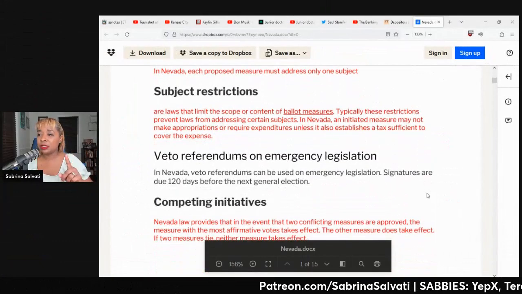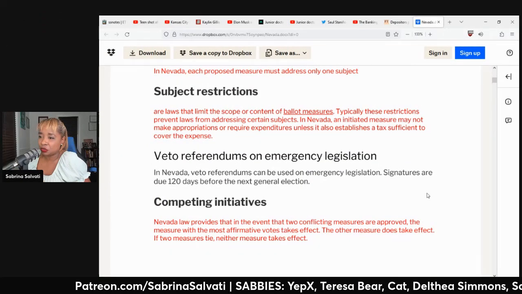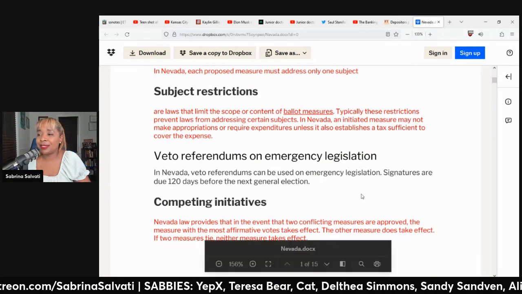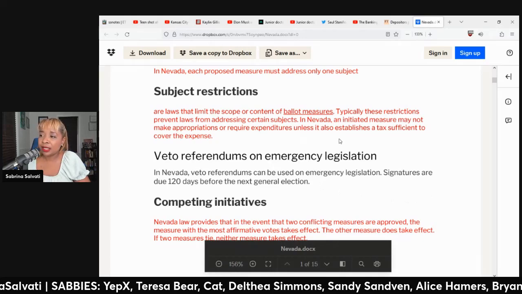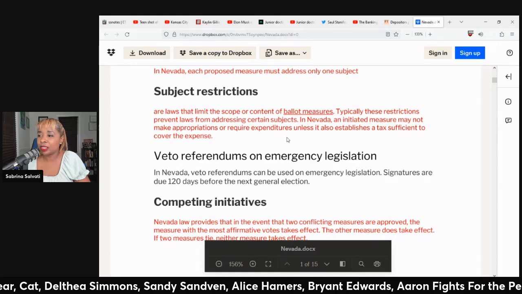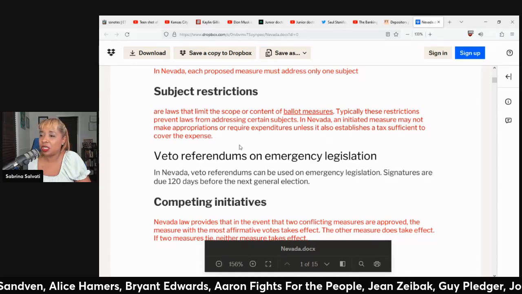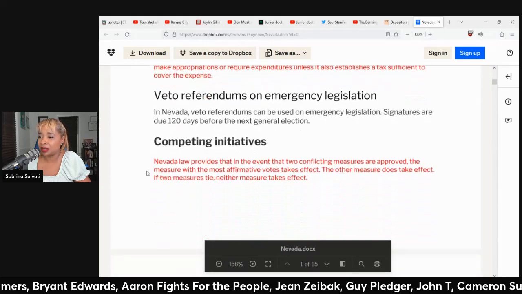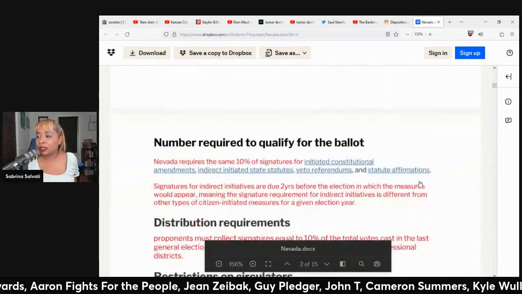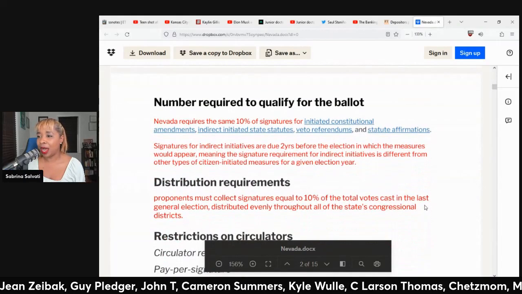Subject restrictions: laws that limit the scope or content of ballot measures. Typically, these restrictions prevent laws from addressing certain subjects. In Nevada, an initiated measure may not make appropriations or require expenditures unless it also establishes a tax sufficient to cover the expense.